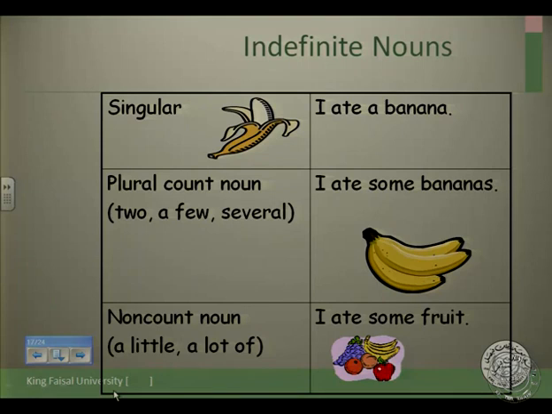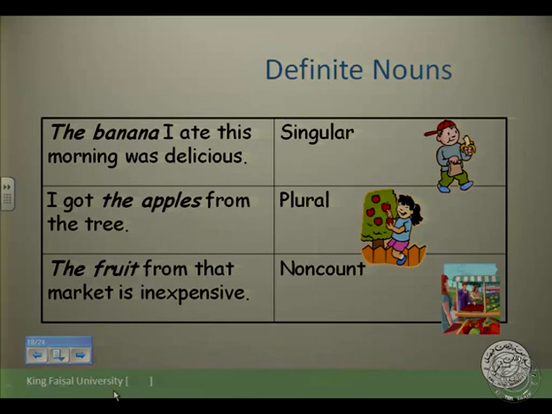indefinite nouns can be singular, like we introduced them. I ate a banana. We can make them plural, bananas. I ate some bananas. We use with them two, a few, several. With non-count nouns, we use a little, a lot of. I ate a lot of fruit. I ate a little fruit, etc. We are going to see the difference between a few and a little in a minute.